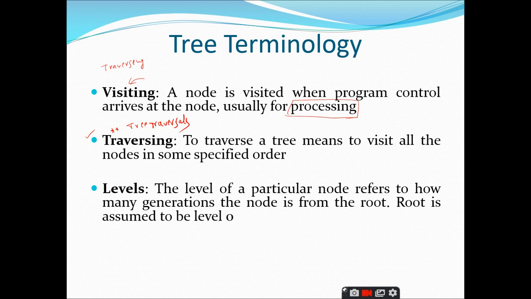Traversing is nothing but visiting all the nodes in a specified order, right? It is an operation where you visit all the nodes in a specific order. We will tell you what the specific order is with respect to trees when we come across that topic. We have three different tree traversals: in-order, pre-order and post-order.